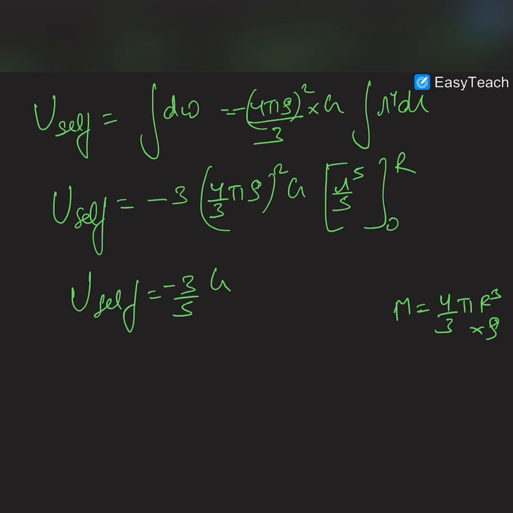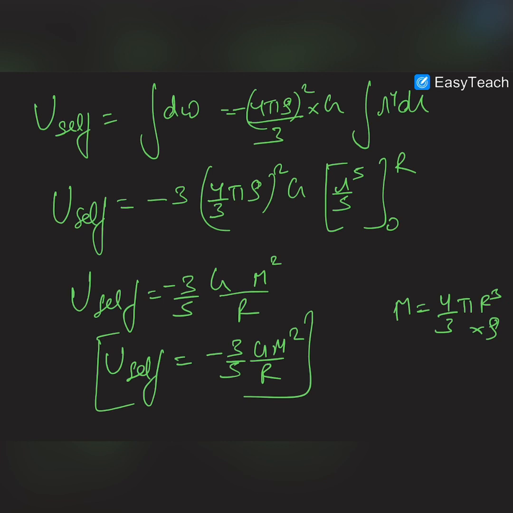So what we'll do, we'll write it as M square by R. You can see that 4 by 3 pi rho and into R cube, this would be R to the power 5, and we would multiply and divide with R. So there would be R to the power 6 term in the numerator, and it would make this M square, and there would be R. So U self of a solid sphere is minus 3 by 5 G M square by R.